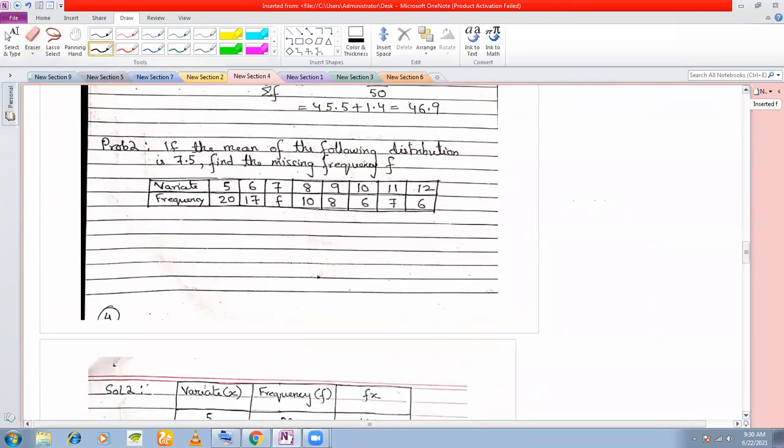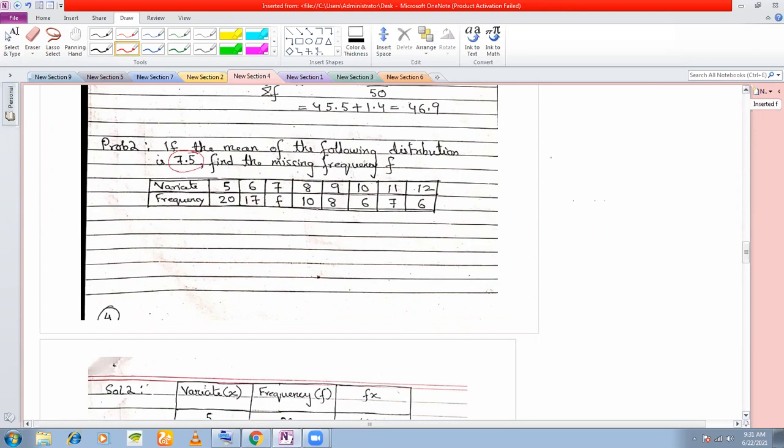Question here is, if the mean of the following distribution is 7.5. Now this is a different case. All the techniques we have completed. Now this is an application of the technique where an ungrouped frequency distribution is given to you. You need to calculate the missing frequency. One frequency is missing.